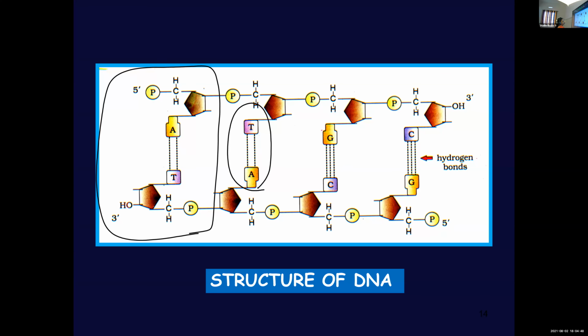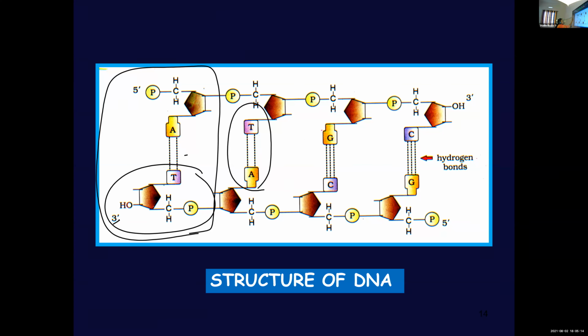But always remember the base pairing, so that should not go wrong. You need not do it as it is given here. Any combination, but always adenine with thymine and cytosine with guanine. So that you should remember, and you can easily draw it. Just one nucleotide only you need to learn, the first nucleotide of both. Even if you know this, that's more than enough.